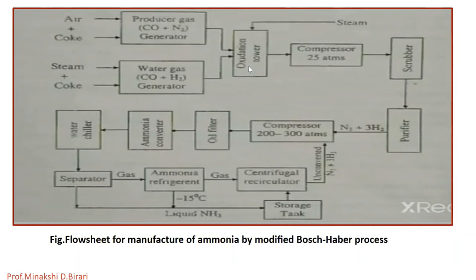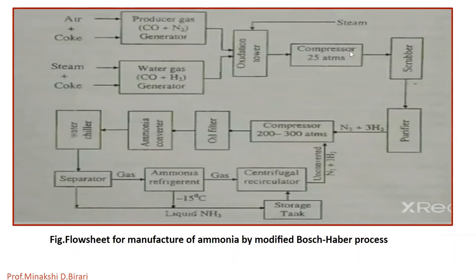at 450 degrees Celsius. Then the gaseous mixture coming out of the oxidation tower, consisting of hot nitrogen, hydrogen, carbon dioxide and CO which is unoxidized, is now cooled by passing through a heat exchanger. The cooled gases are then compressed to 25 atmosphere by passing through the compressor.